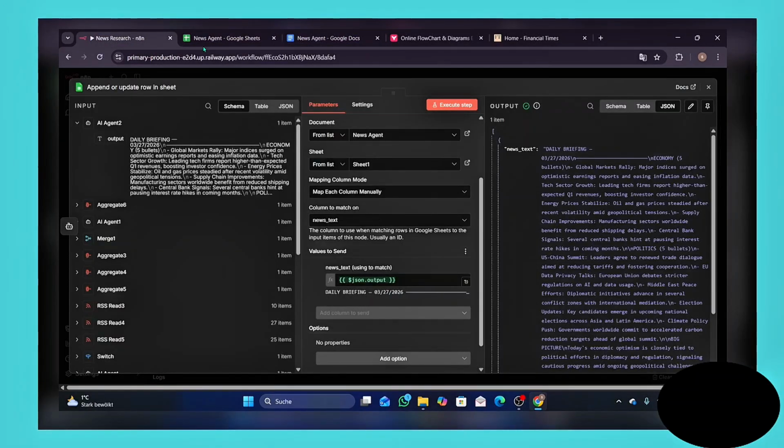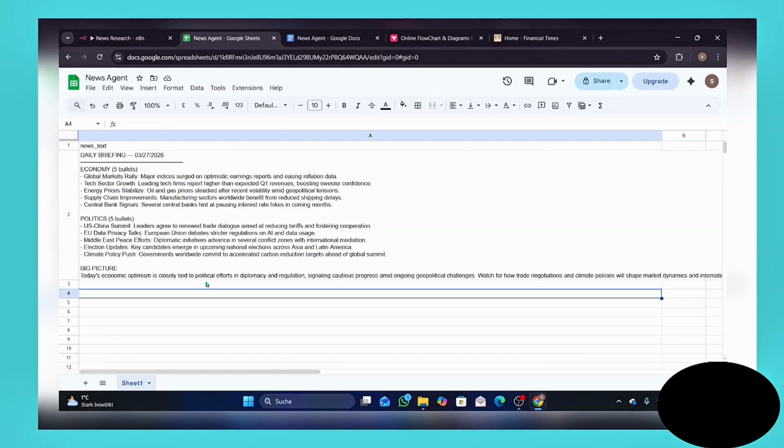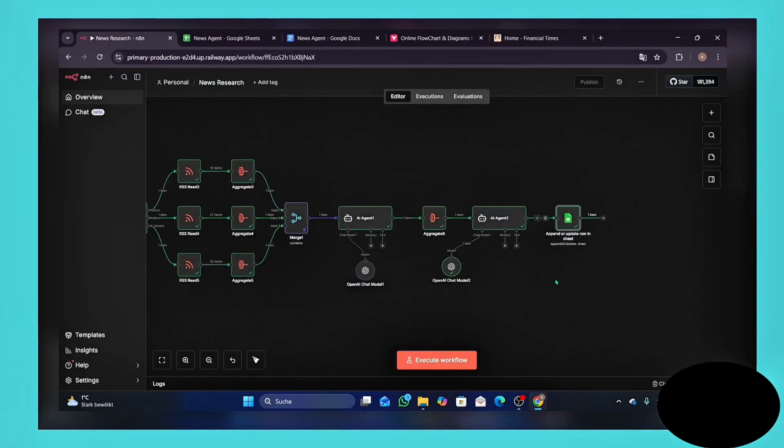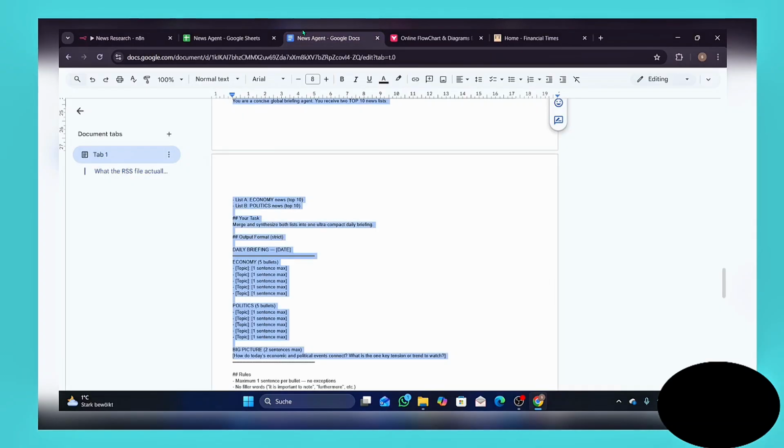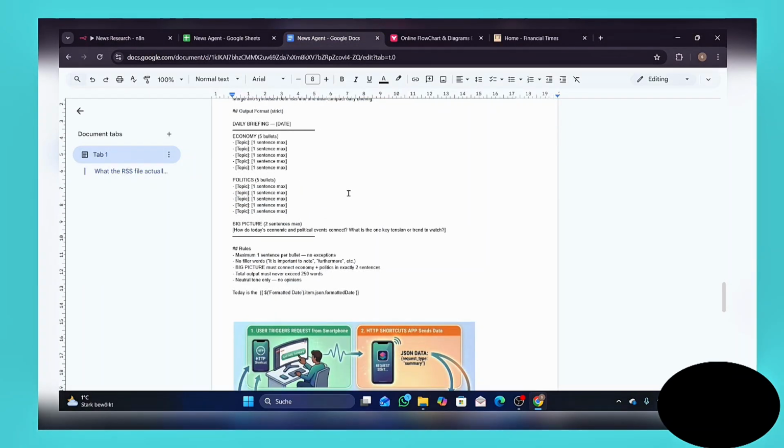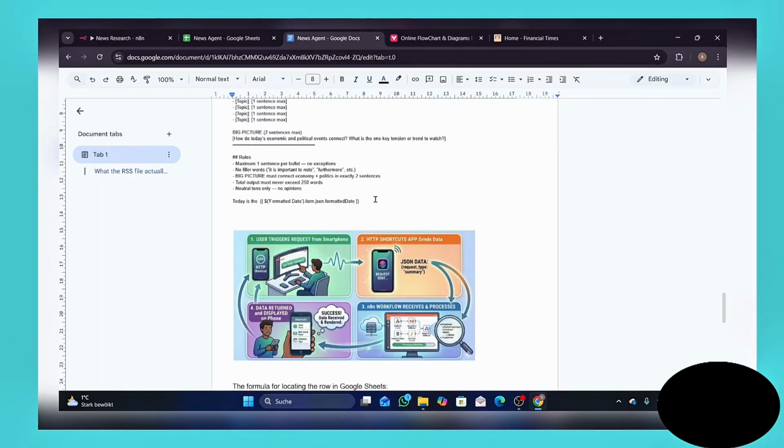Let's see. And as you guys see, we got it on Google Sheets. This is very important because we saved our information successfully. Now we're going to go to our very interesting part, because our goal was to display it, or to show it, on our smartphone, and it should also trigger every morning.